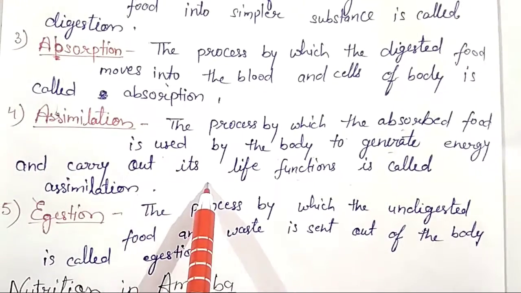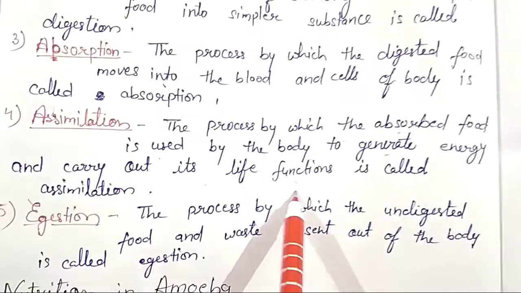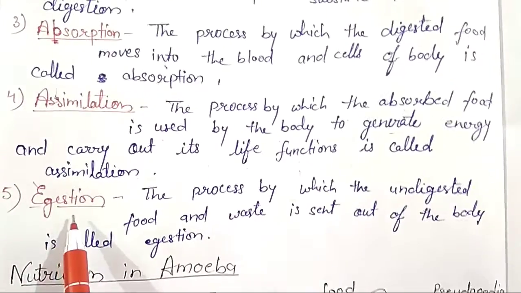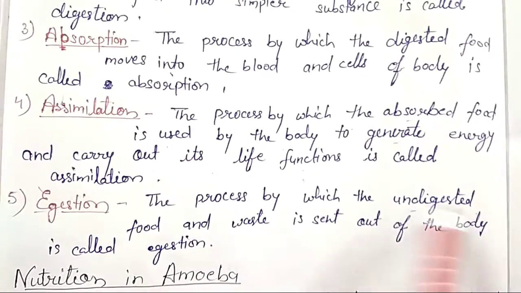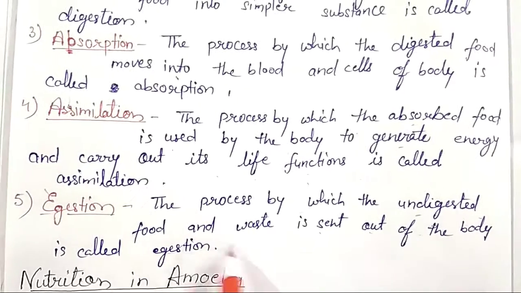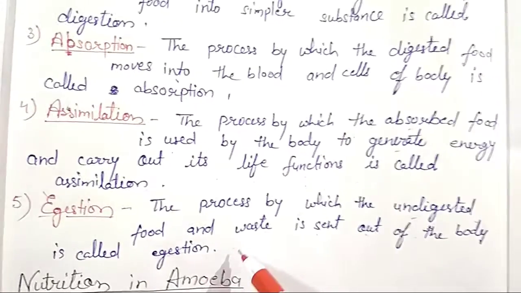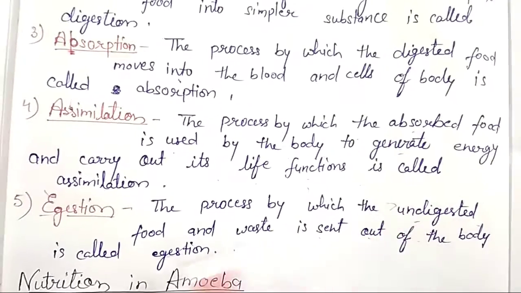Life functions like digestion, reproduction, respiration, and next is egestion. The process by which the undigested food and waste is sent out of the body is called egestion. Means the process by which waste products are sent out of the body is called egestion.